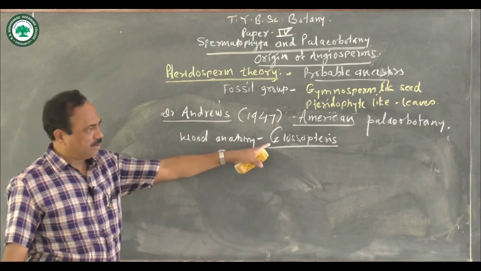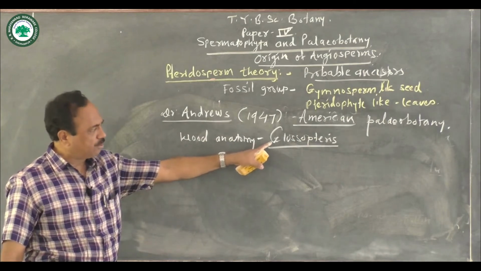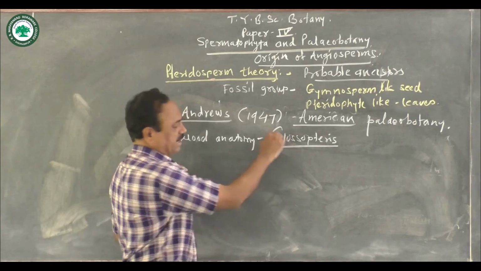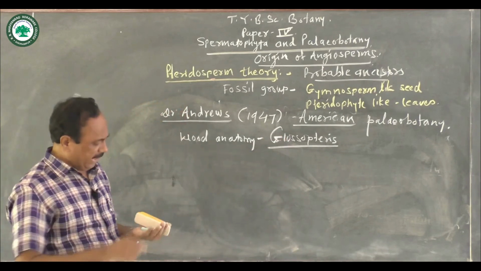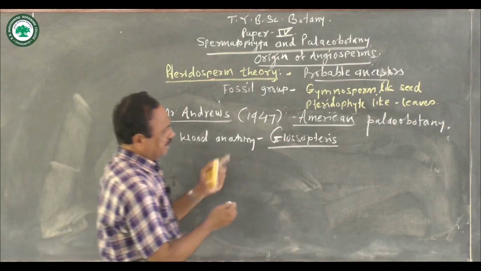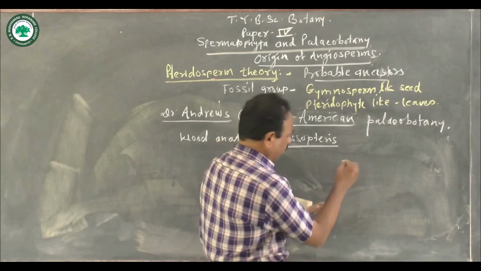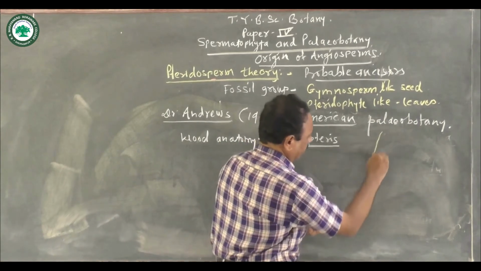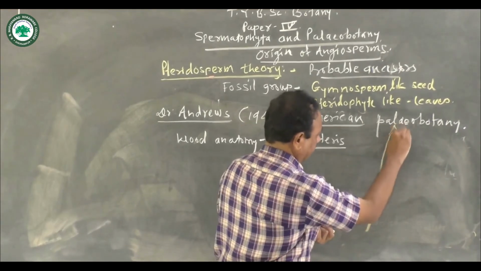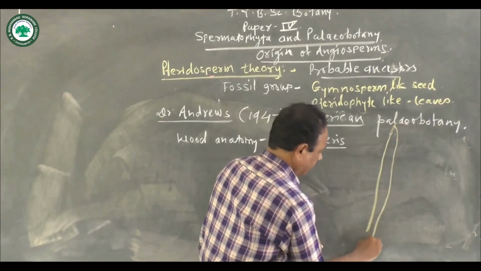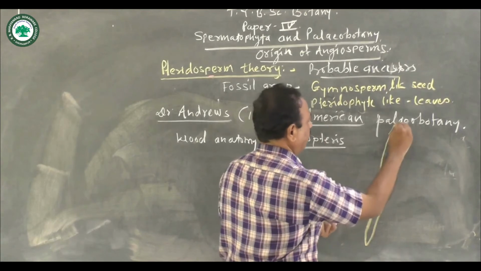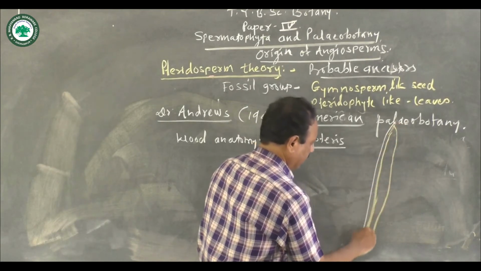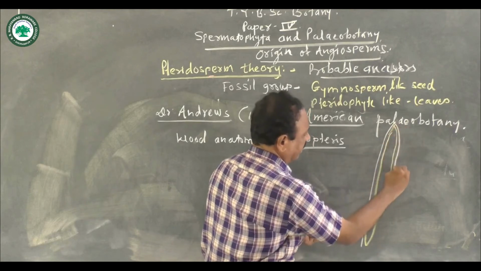So this wood anatomy of the Glossopteris, studied by Dr. Andrews, showed the presence of tracheids, and these tracheids show the presence of bordered pits. So there is a presence of bordered pitted tracheids.